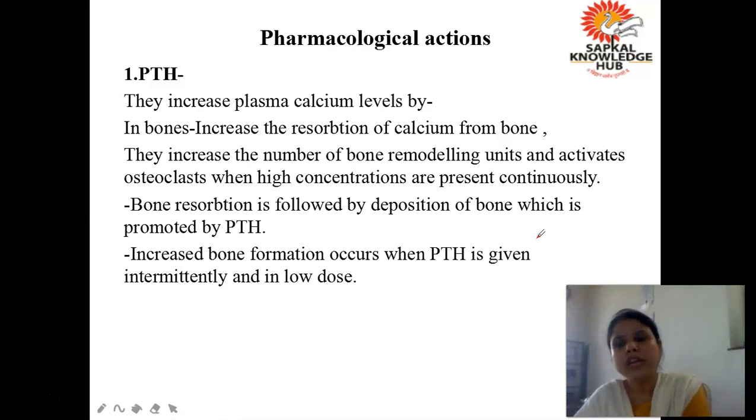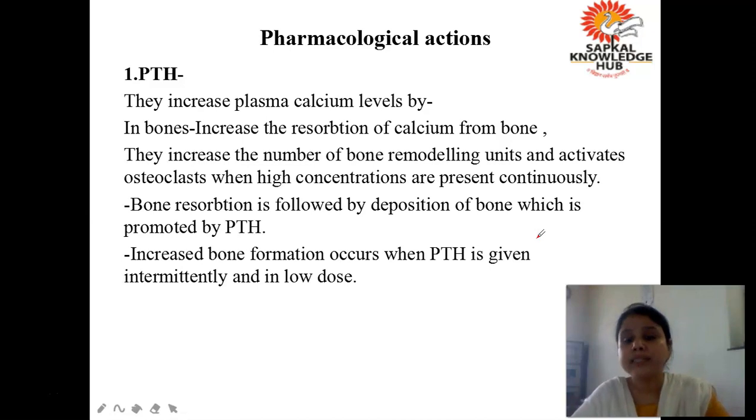So first of all, it increases the level of calcium. How does it increase the level of calcium? There are three ways. First of all, parathormone, by activating the osteoclast, causes the resorption of calcium from the bone into the blood. This is one way. Second, it also acts on the intestine. It increases the intestinal absorption of calcium also.